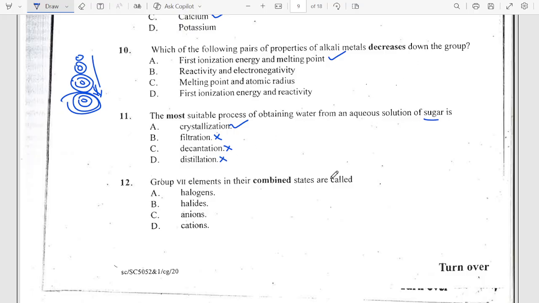So now number 12 says group 7 elements in their combined states are called halides. Now group 7 elements are called halogens generally, but in a combined state you call them halides. Just like you have sodium chloride, you see, that's a halide.